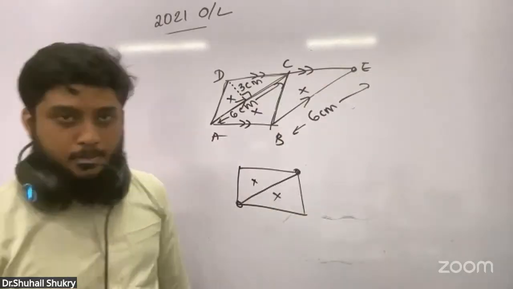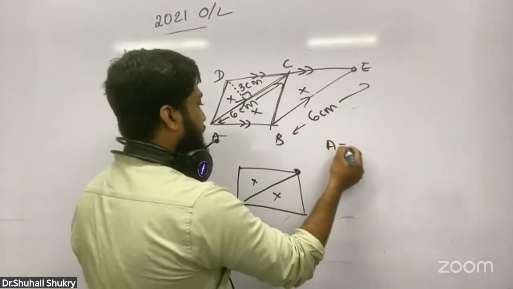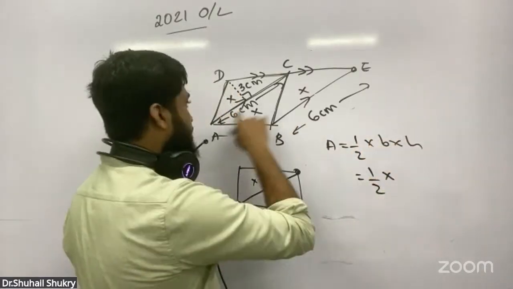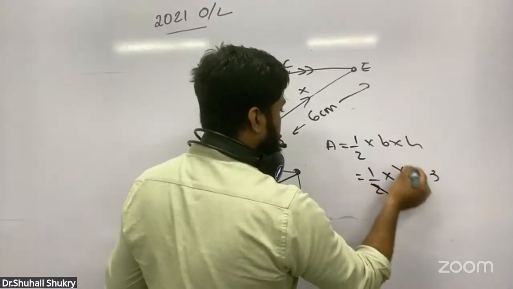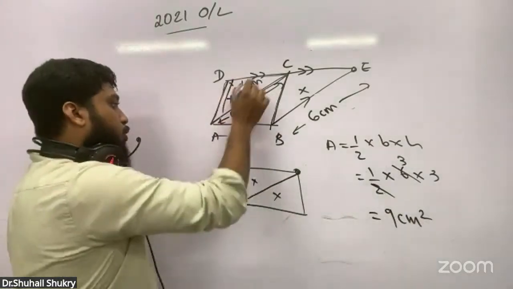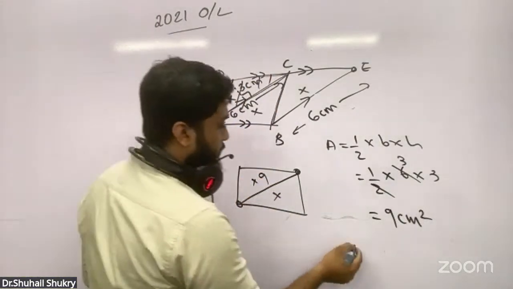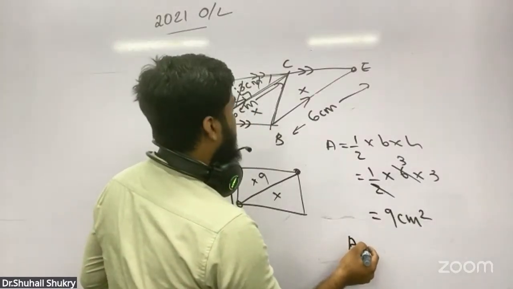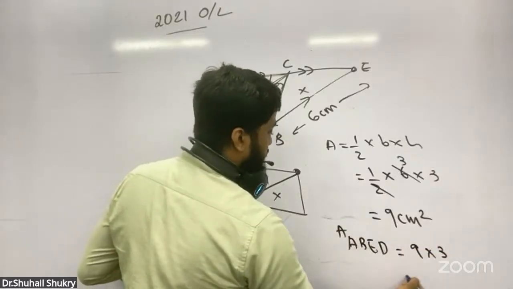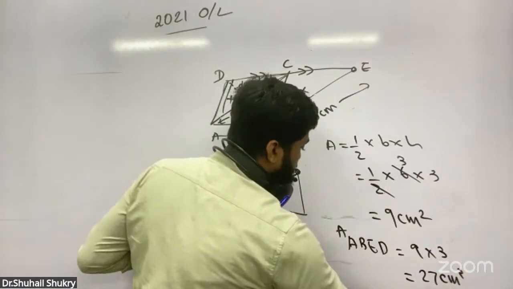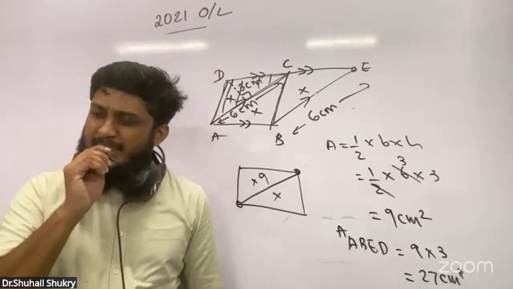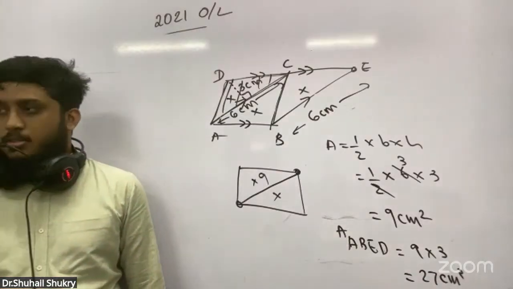Right? Got the point? So I can find the area of the triangle: half into base into height. Half, base is 6, height is 3. I can cut 3 into 3, and I get 9 centimeter squared. So the area of this triangle I found is 9 centimeter squared. This is the area ABED. Now this is a short question. It is 9 into 3, the answer is 27 centimeter squared. Likewise, you can tell. These are easy things. There is nothing to confuse in this.